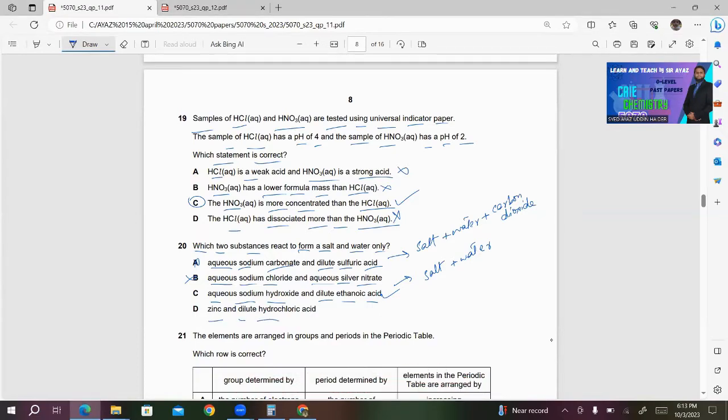D, zinc and dilute hydrochloric acid. This will produce salt plus hydrogen gas. This is wrong. So only C will be the right choice for 20.